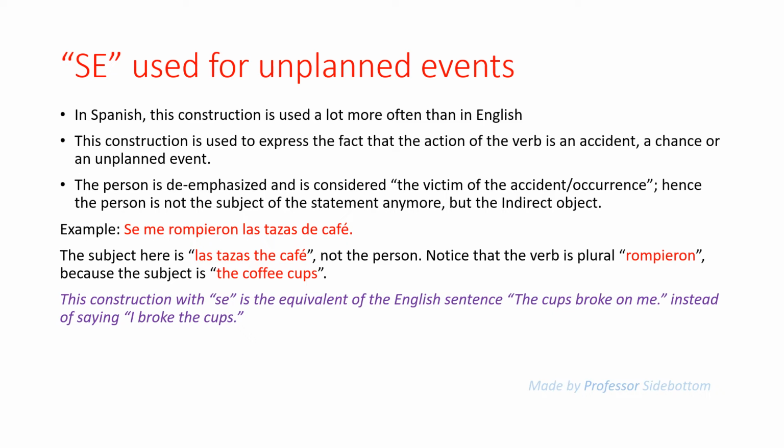And here is an example. Se me rompieron las tazas de café. The subject here is las tazas de café and not the person. It was not me. Notice that the verb is plural, rompieron, because the subject is the coffee cups, las tazas de café. This construction with se is the equivalent of the English sentence, the cups broke on me, instead of saying, I broke the cups, which kind of sounds on purpose. It's more specific, as in, it wasn't my fault at all, the cups broke on me.